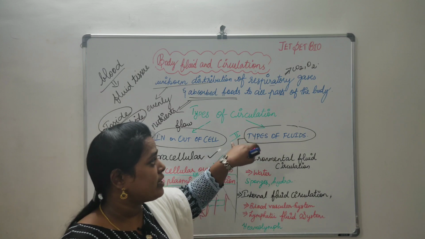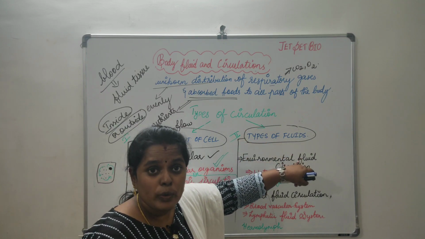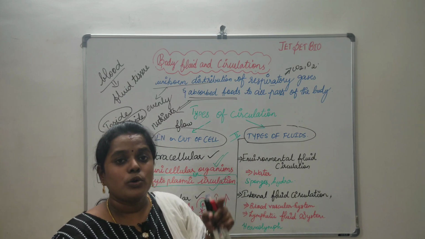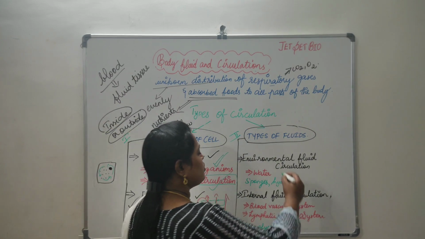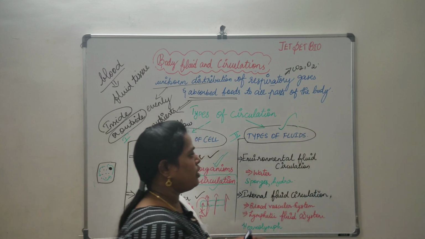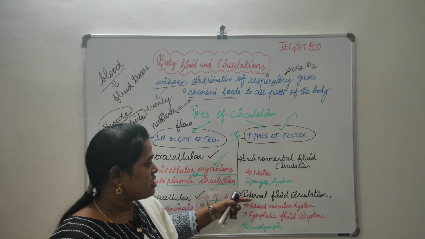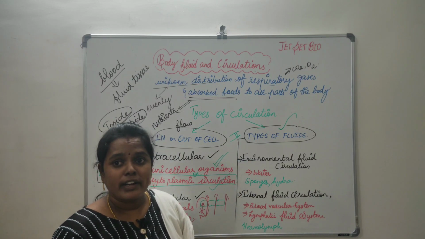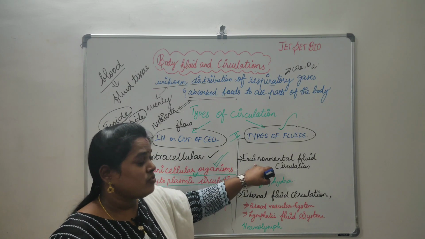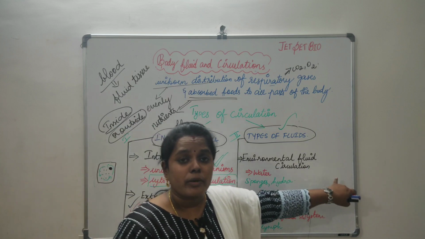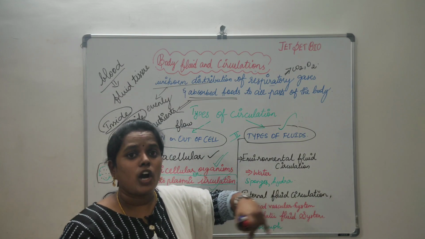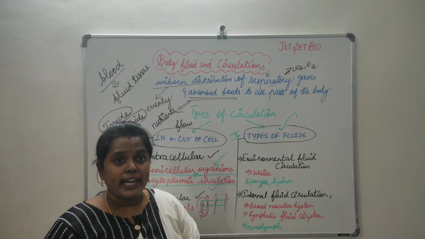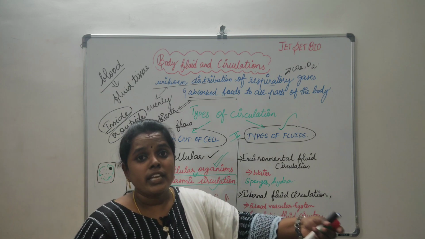It is based on the types of fluid, the type of fluid that is going to enter the system and help the process of circulation. It is categorized into environmental fluid circulation and internal fluid circulation. In environmental fluid circulation, the fluid is attained from the environment, that is, from an outside source. It is not present within the system of the organism.